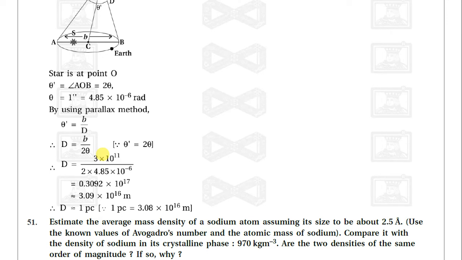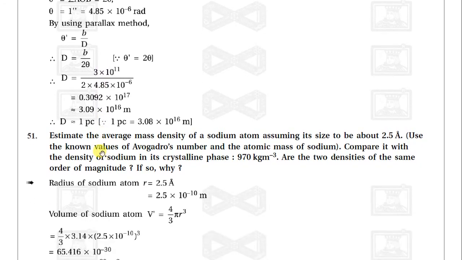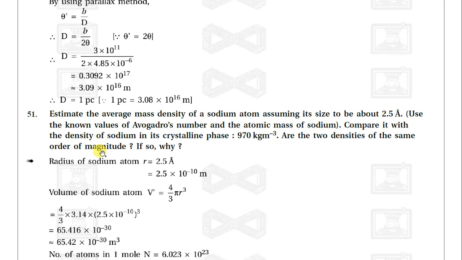Now estimate the average mass density of a sodium atom, assuming its size to be about 2.5 angstrom. Use the known value of Avogadro number and the atomic mass of sodium. Compare it with the density of sodium in its crystalline phase, 970 kilogram per meter cube. Are the two densities of the same order of magnitude? If so, why? The radius of the sodium atom R is equal to 2.5 angstrom, so 2.5 into 10 raised to minus 10 meter.